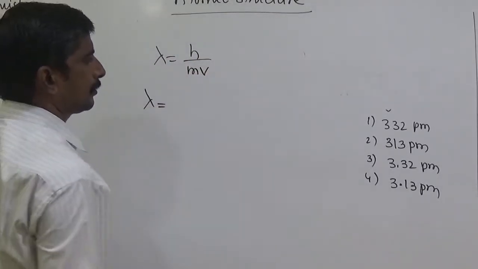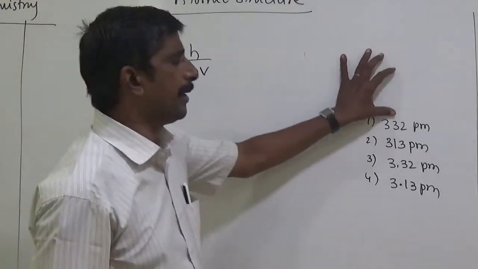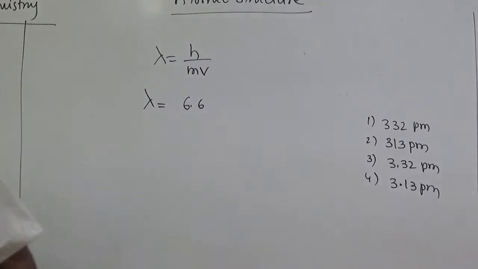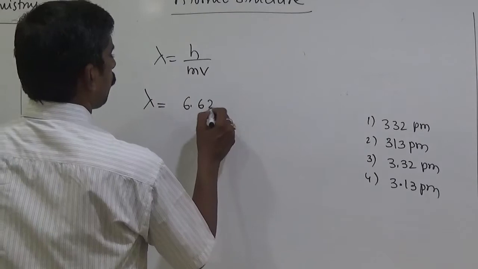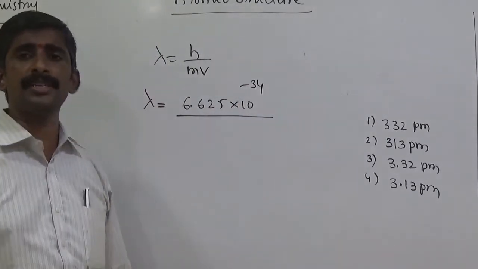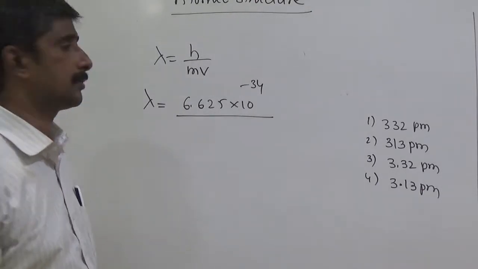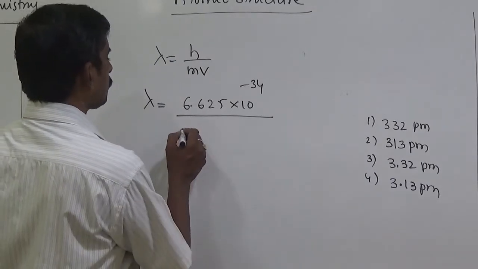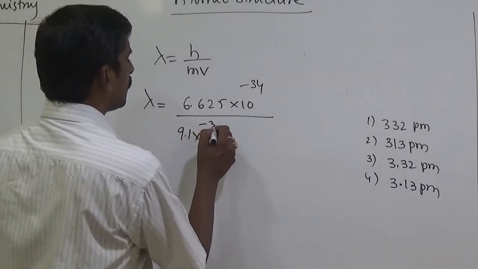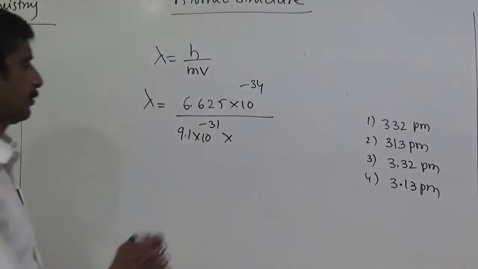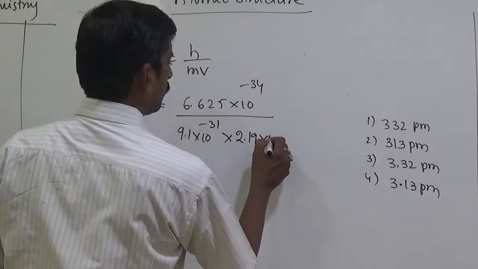Now I am taking simply meters, since the given velocity is in meters. Meters means 6.625 into 10 to the power of minus 34, energy value in joules, mass 9.1 into 10 to the power of minus 31, into the given velocity 2.19 into 10 to the power of 6.